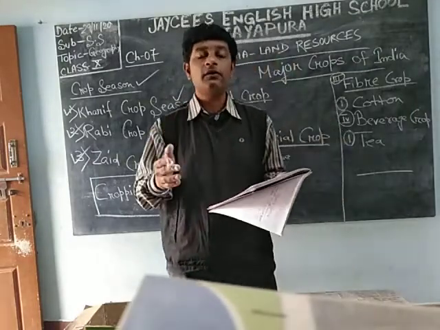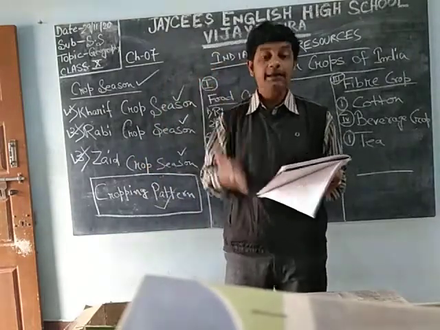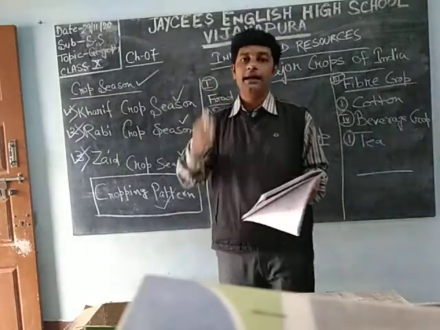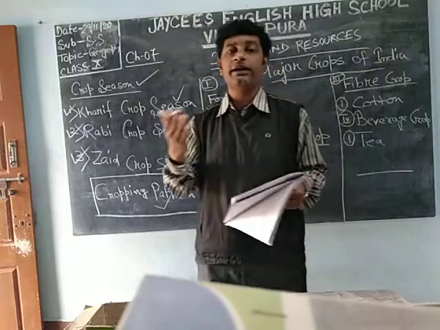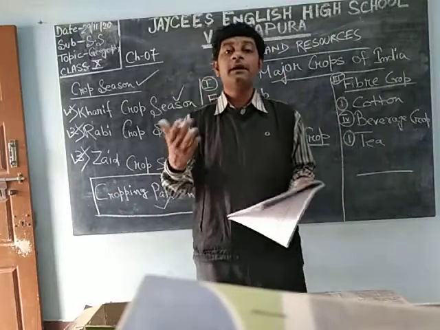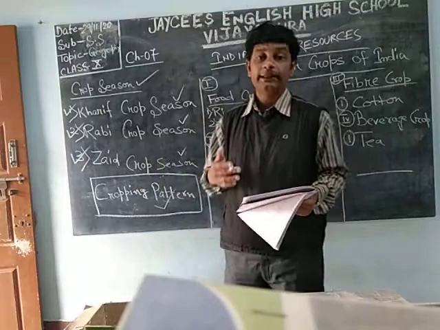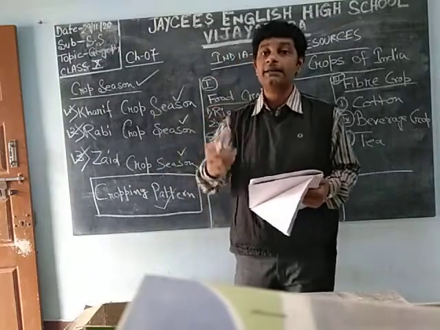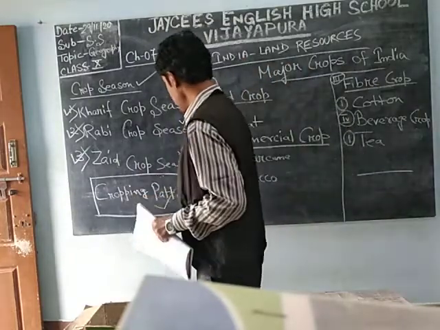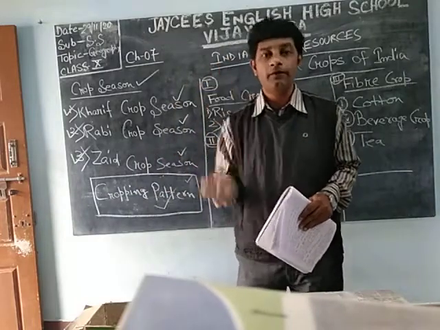Income of the farmer is also a factor. It is not only that I have land; I have to purchase the seed also. And technology: nowadays in the field of agriculture we are using several types of technology, and the farmer who uses that, it is expensive. So on that basis only you can cultivate that particular crop. Now this is the cropping pattern. On which factors it depends, that is the main thing you have to memorize.